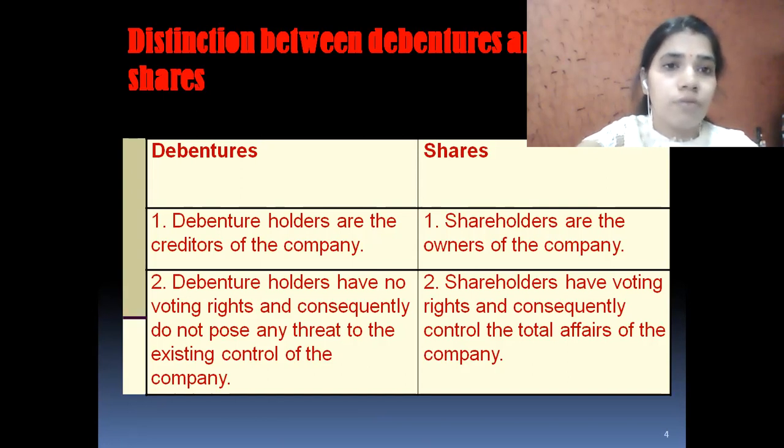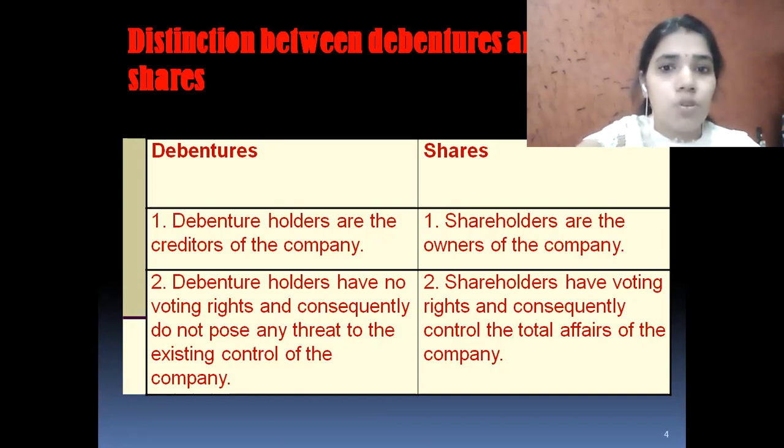The rate of interest is purely fixed, and the company has to pay the fixed rate of interest whether the company earns profit or incurs loss. Whereas in shares, only if the rate is fixed by the company will the shareholder receive a fixed rate of dividend. Otherwise, the rate of dividend may vary according to the increase and decrease in profit.